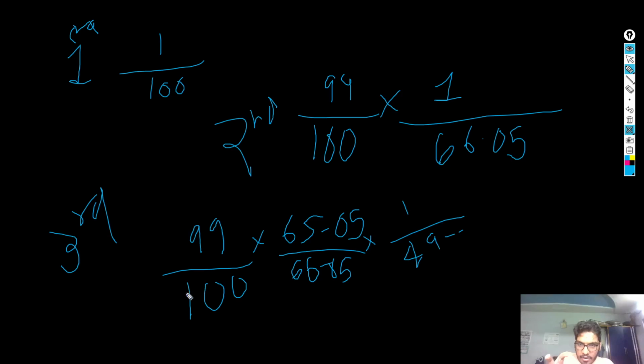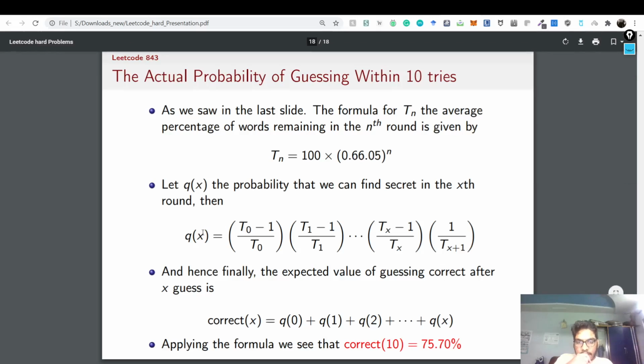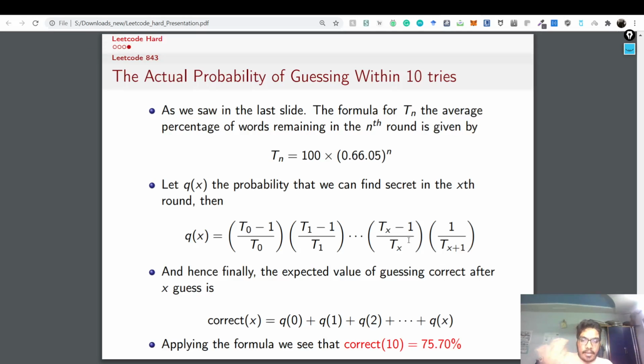So you are not able to do it in the first round, so that is the total minus 1 upon the total, and 1 upon whatever round you are able to figure that out. So that is the formula here. And hence finally the expected value of guessing correct after the x guess. After the x guess, the expected value of correct is the average until x, and we need to figure out the value of correct 10. The value of correct 10 is 75.70%, which means that this strategy is able to figure out the secret word in 10 guesses with 75 or 76% accuracy.